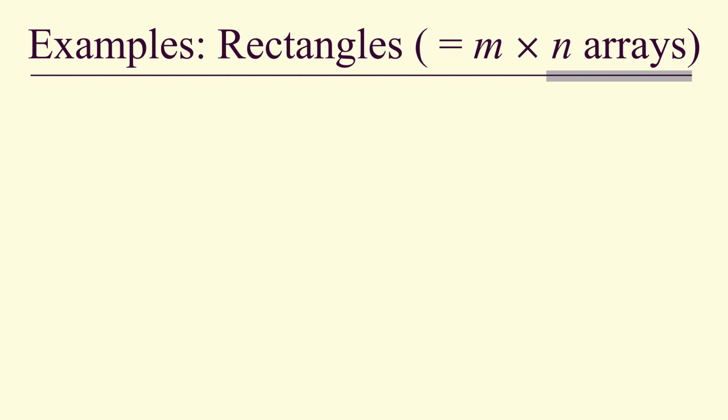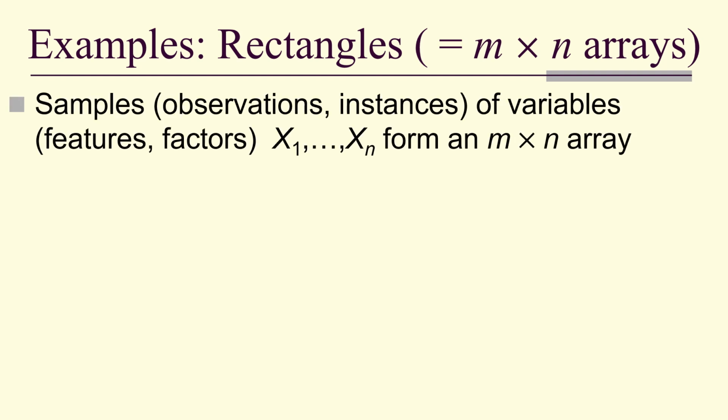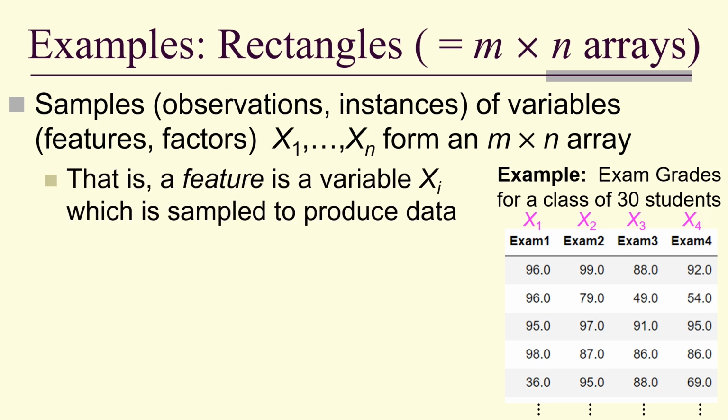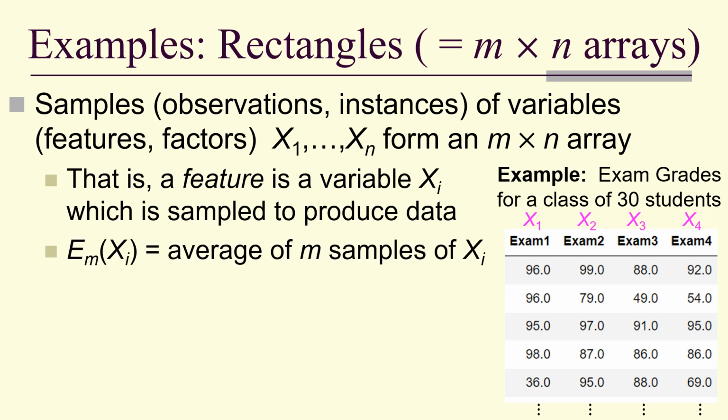So here's another way of looking at observations of features. You could think of having variables that are sampled to form an m by n array. So if I had, for example, exam 1, exam 2, exam 3, exam 4 as variables, then all of these numbers could be thought of as samples of these variables. So a feature can be considered a variable which is sampled to produce data.